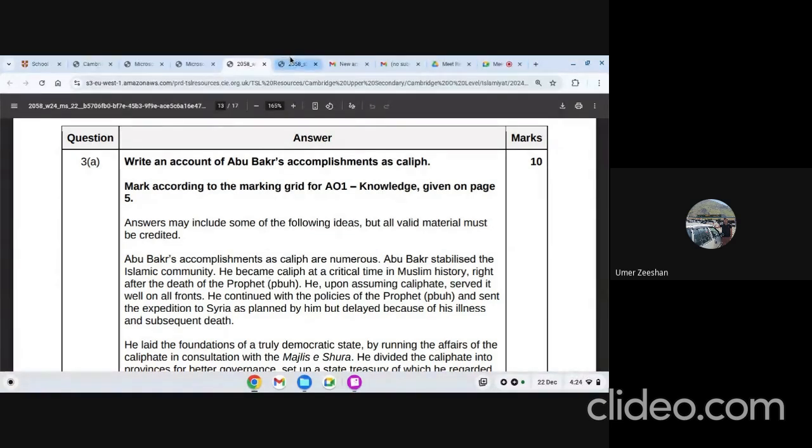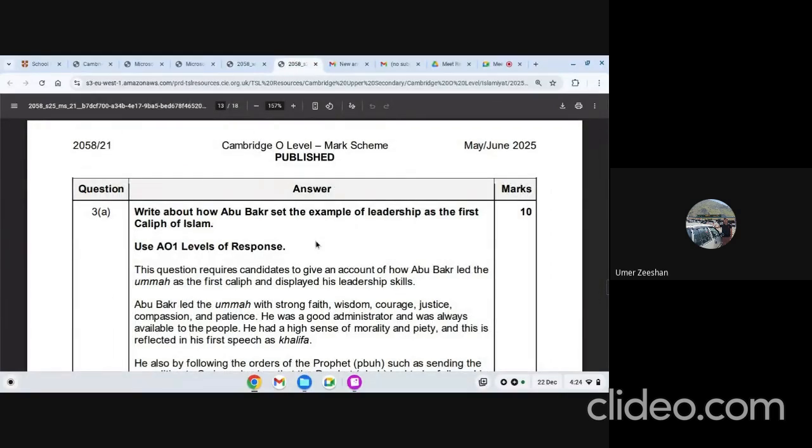Then I have one more question on Hazrat Abu Bakr, which I have opened. That's May, June 2025. Very latest question. This is the latest one that has come on Hazrat Abu Bakr. Write an account of how Abu Bakr set an example of leadership as the first caliph. It's simply administration, or we can say the way he established himself as a leader there.